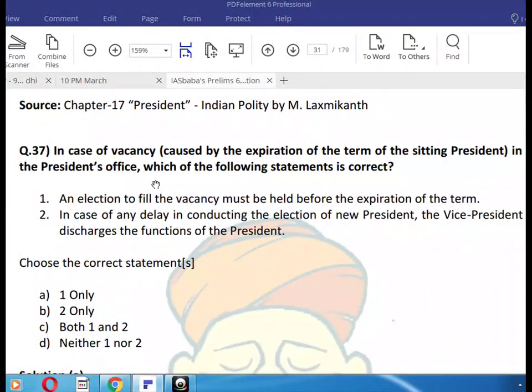In case of vacancy caused by the expiration of the term of the sitting president in the president's office, which of the following statements is correct?